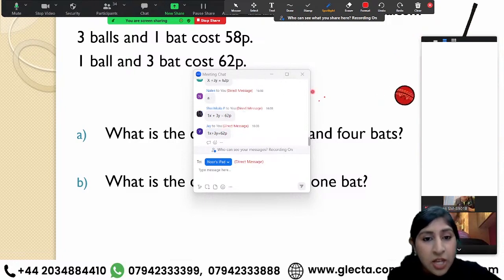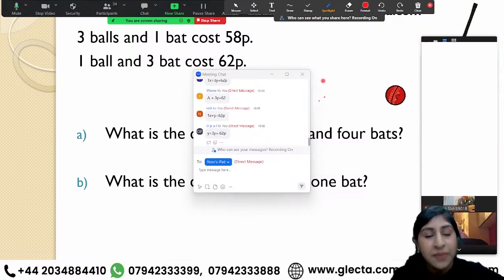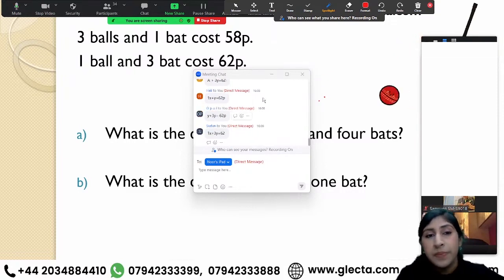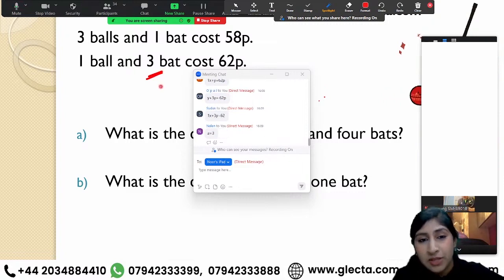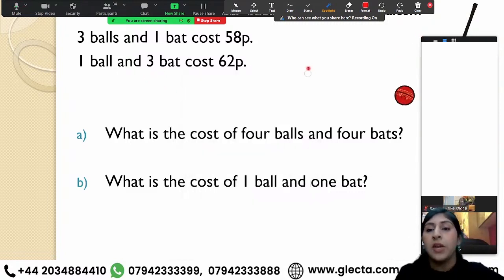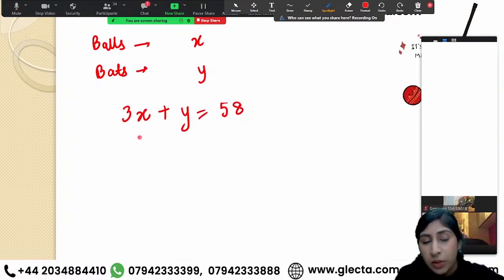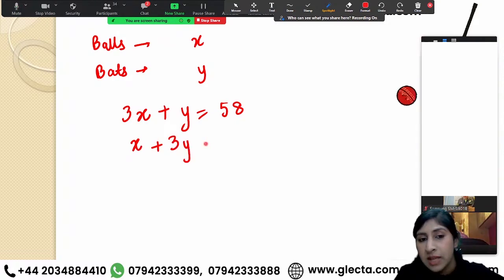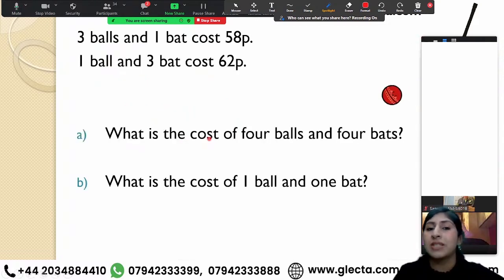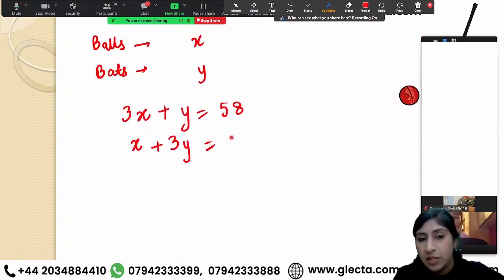Very good. Okay, Shashikala has also given me the correct answer. All right, great, great. Haley, you're missing one term. We have the cost of 3 bats, right? All right, Sudin has given me the correct answer. Great, everyone. All right, so the equation that we are forming is 1 ball and 3 bats. These together cost 62p, right? So this is what we are having.